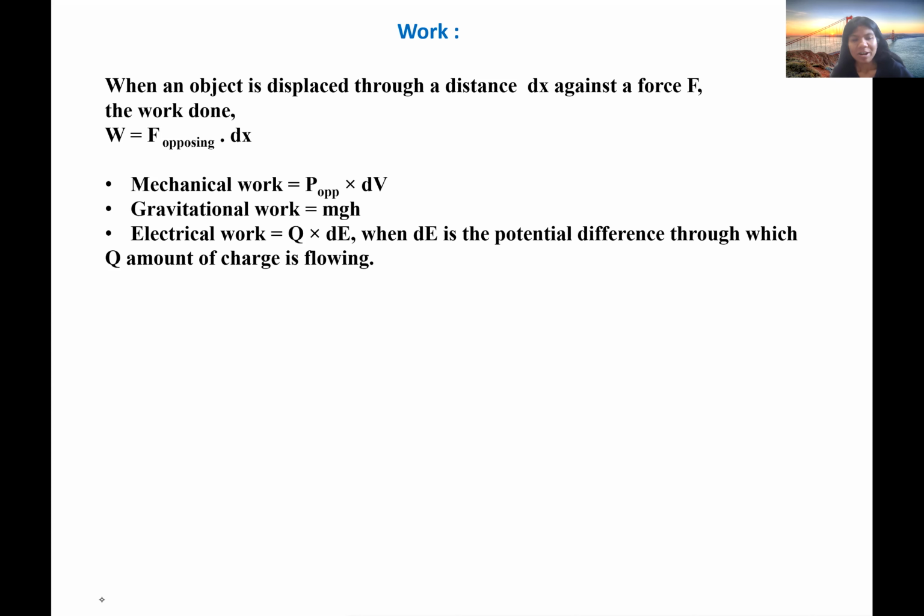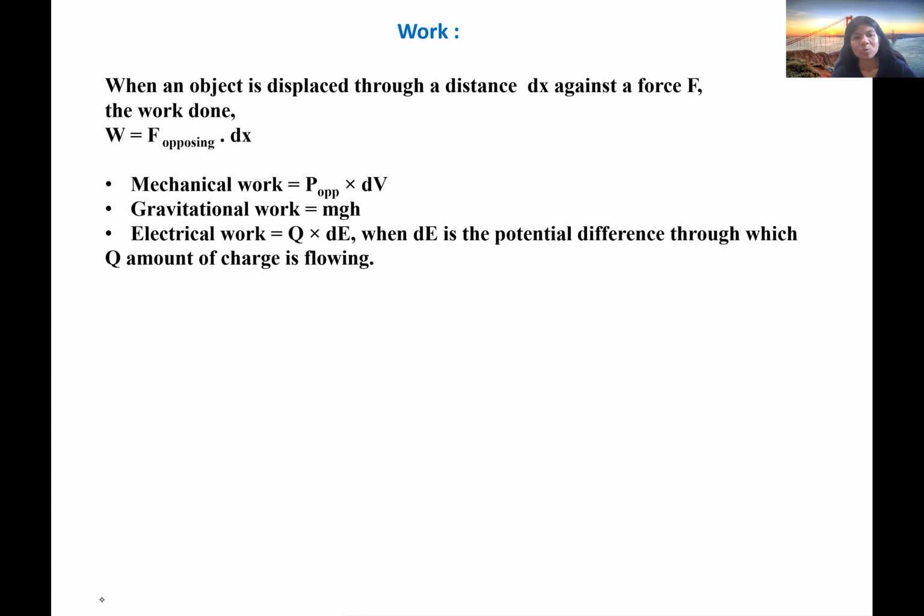If we are trying to do some gravitational work, that is, if we are throwing a stone from a height h, it is dropping to the bottom and traveling a distance h, in that case the gravitational work, because we are throwing a stone and some work is needed so that it can reach the bottom.